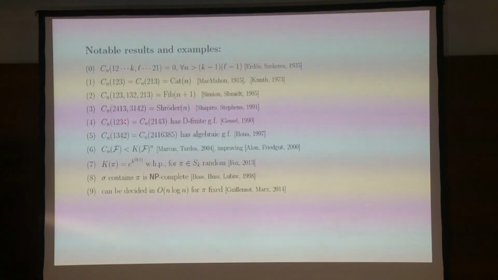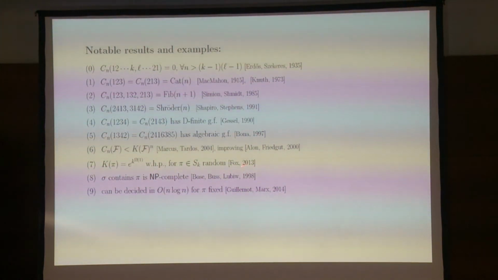And in particular, there are a few results that are known. So, for example, the number of permutations avoiding 1, 2, 3, 4 is D-finite. This is a result by Gessel. The number of permutations avoiding 1, 3, 4, 2 has an algebraic generating function and so forth. And let me mention a couple of very beautiful asymptotic results. One is a famous result by Marcus and Tardos, which improved on the Alon–Friedgut bound, which says that the number of pattern avoiding permutations always grows at most exponentially. That's a very important thing for us to understand.